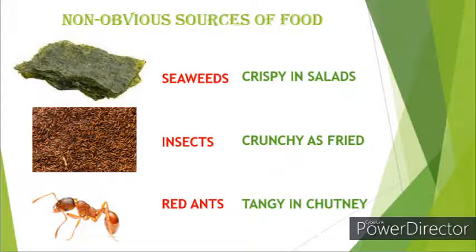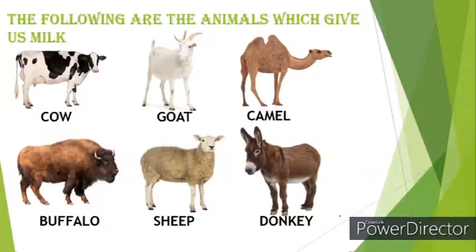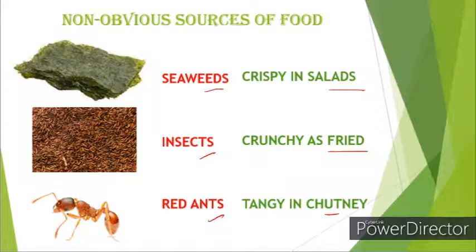So let's see non-obvious sources. We have obvious sources and non-obvious sources, and under obvious sources we have plants and animals. In non-obvious sources we have seaweeds, insects and red ants. These are not very common, right? So we call them non-obvious sources, which means non-common. Many people will not eat these. Seaweeds are crispy in salads, the insects are crunchy when fried, and red ants are tangy in chutneys. These are some examples of non-obvious sources.